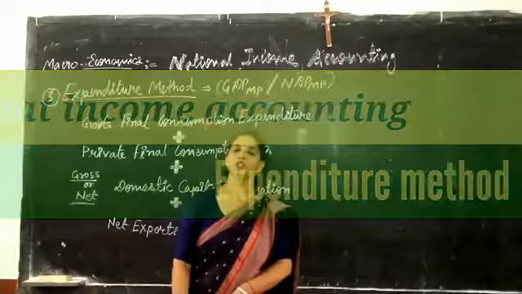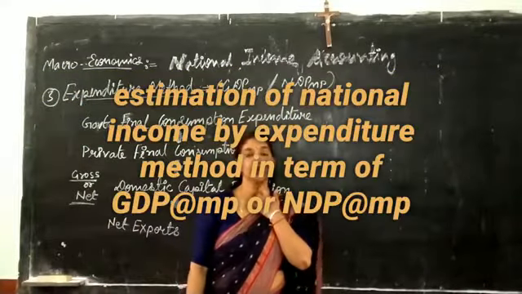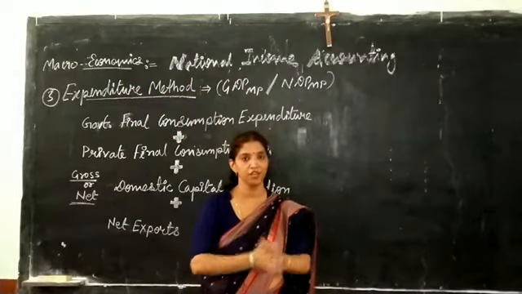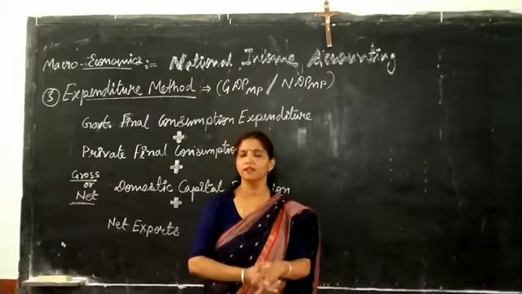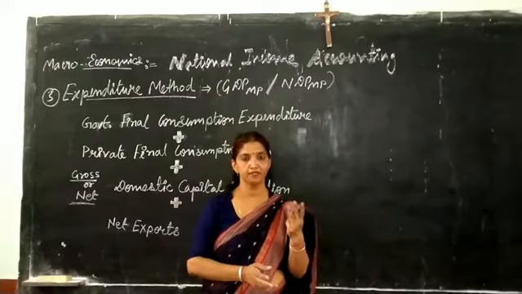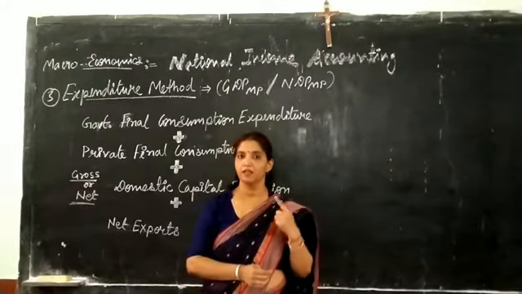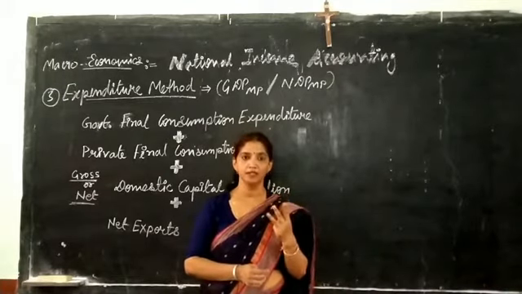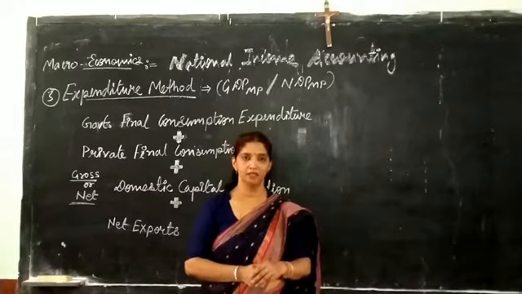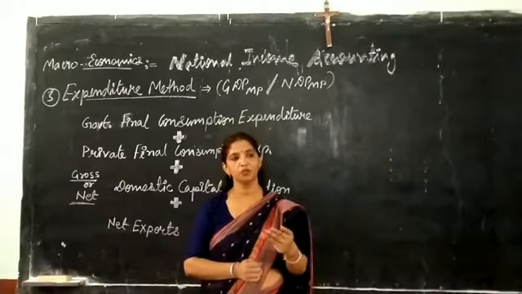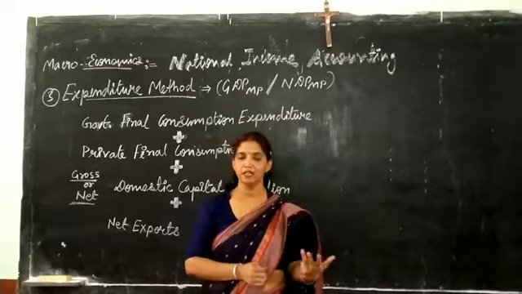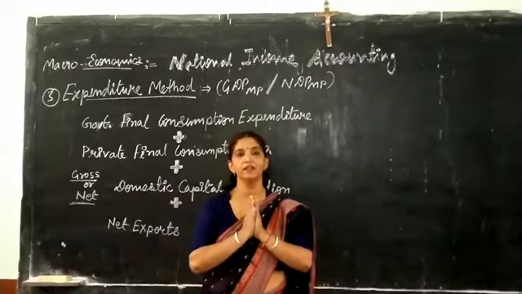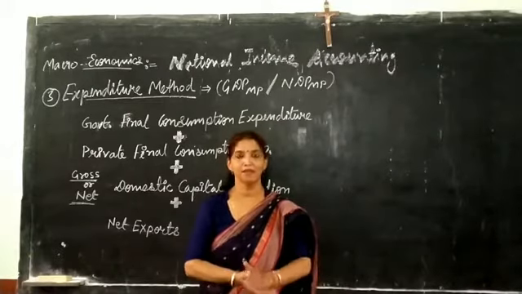National income accounting refers to all the methods which we are using for the estimation of national income. And there are three types of methods for the estimation of national income: value added method, income method, and third is expenditure method. We have discussed value added method and income method in my previous videos, and in this video I will tell you about expenditure method.